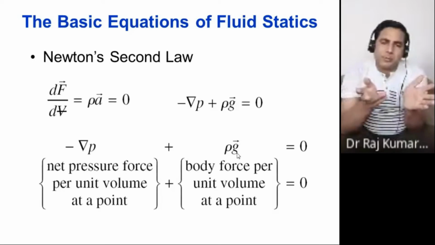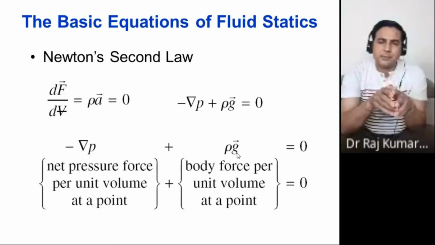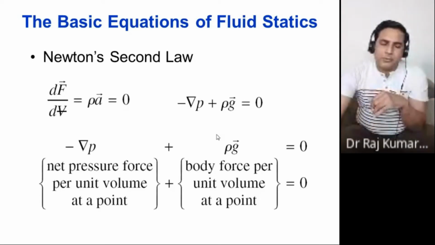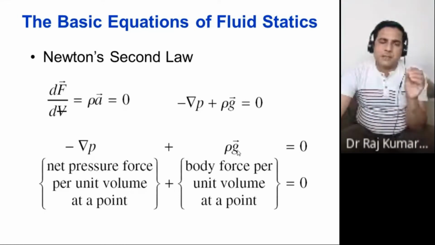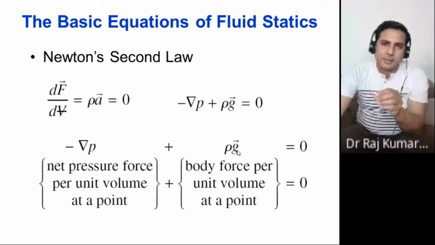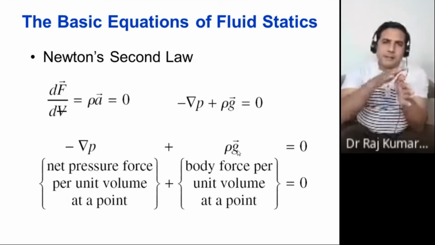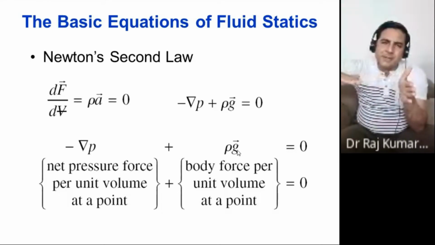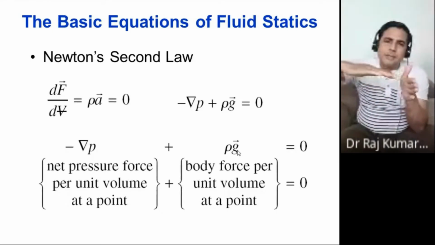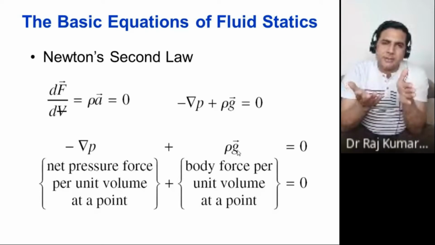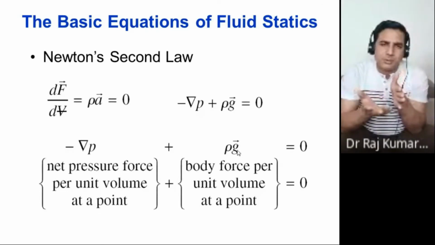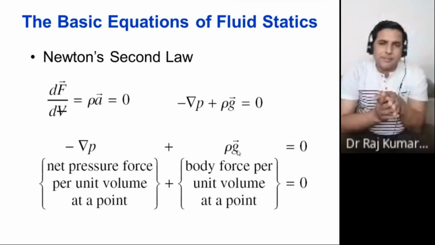It may be zero or may not be zero, that you cannot generalize. Therefore, you put here rho Gx. You will always calculate G cos theta in that particular direction and substitute the value. If this direction is x and the angle is 90, your Gx value would be G cos 90, which is equal to 0, right?